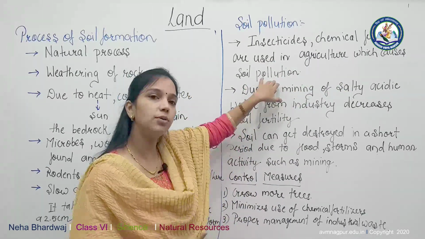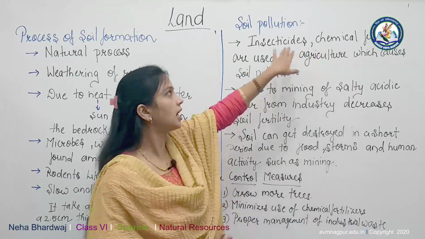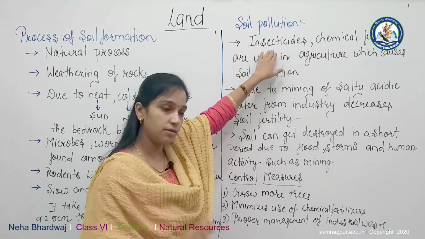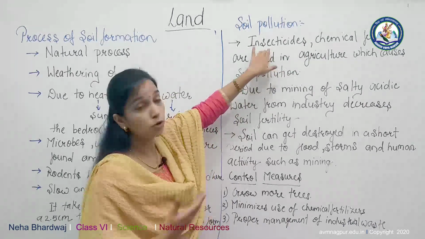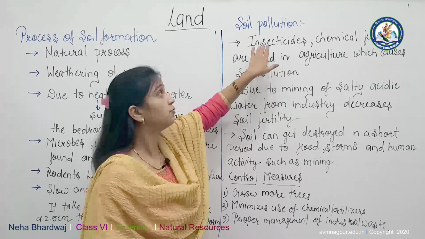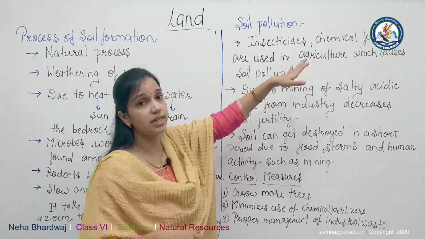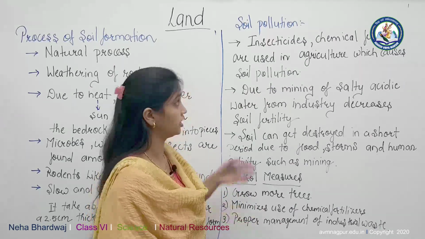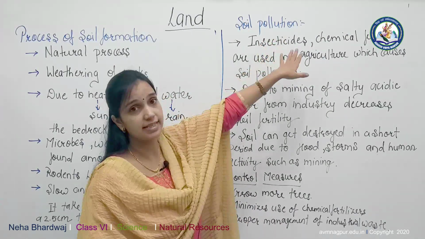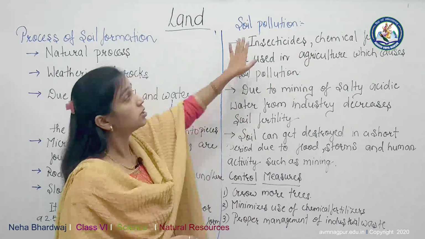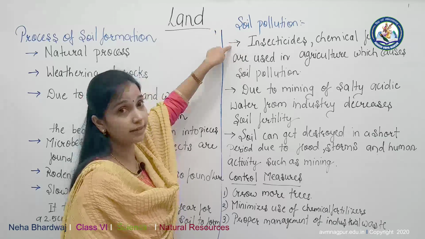These are used in a small proportion, but for more production, what is the farmer doing? The farmer is using more insecticide to kill insects and chemical fertilizer for getting more production. So we should use less insecticide and chemical fertilizer. If we use them in excess, soil is polluted. This is one reason.